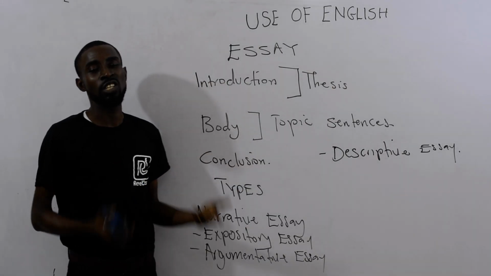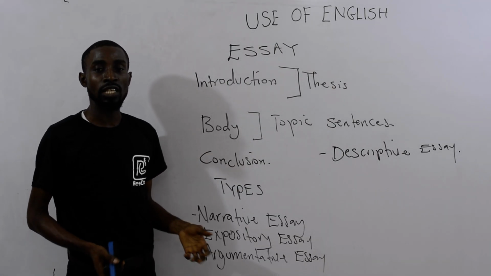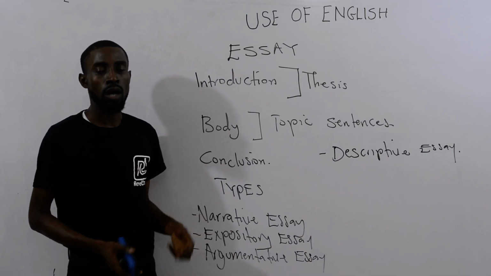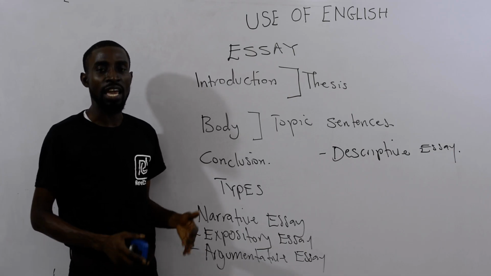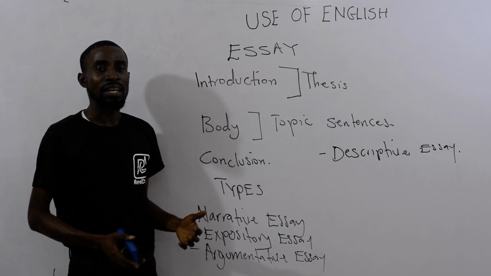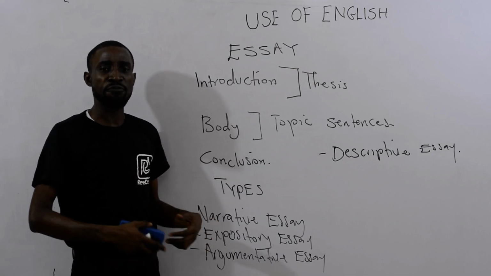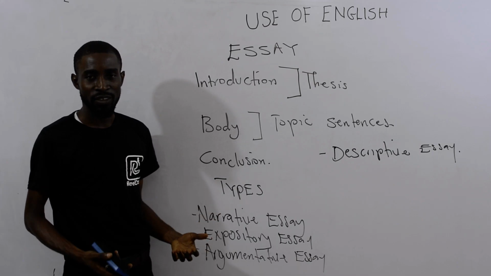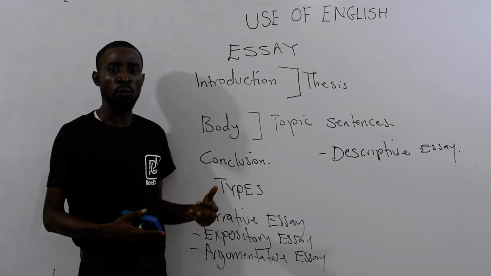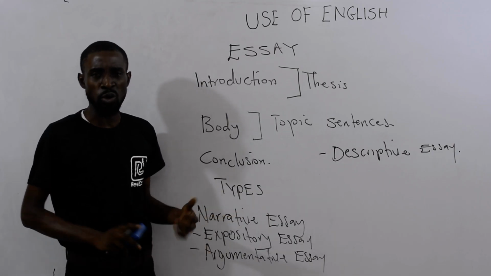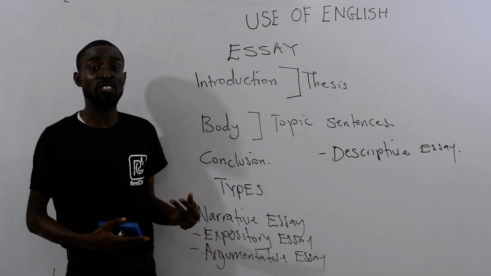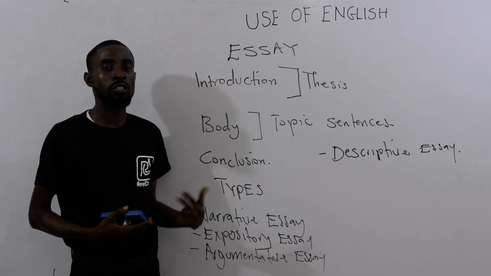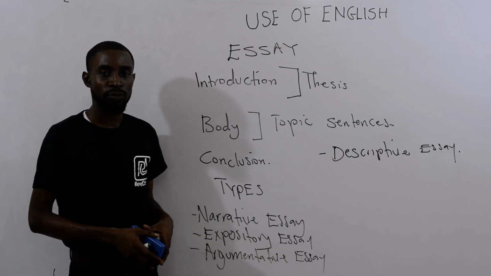Then when you talk about descriptive essay, this one is easy. Descriptive essay has to do with descriptions. All right? For example, if you want to write about a bird, how does the bird look like? Is the head small? Are the legs tiny? Does it have feathers? What is the color? All right? Which room or which cage is it being kept? How does it fly? By the time you are able to explain all of these things, it is more than just explanation. You are describing the bird.